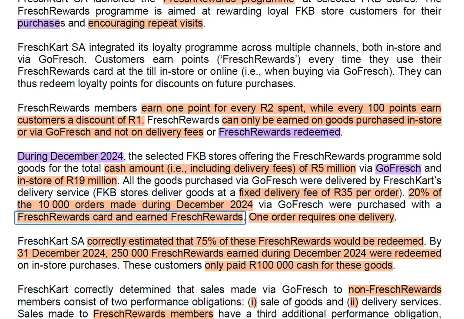20% of the 10,000 orders made during December 2024 were via GoFresh, purchased with the French reward cards, and earned a French reward. One order requires 1 delivery. So meaning to say that if you make an order, then it's 1 delivery.